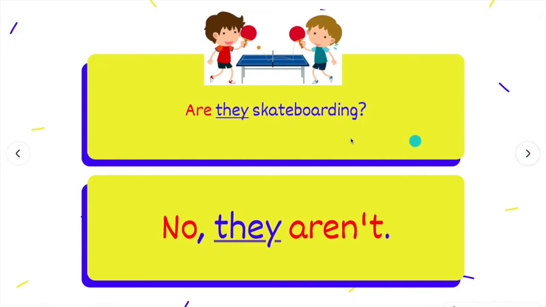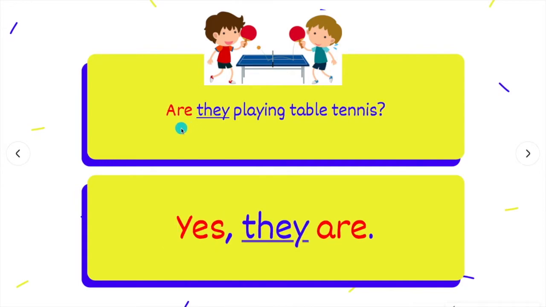Next, there are 2 people here. The question is, are they skateboarding? No, they aren't. Next, are they playing table tennis? Yes, they are. One gentle reminder, after the word no or yes, you must follow by comma. And then the answer, and please end your answer with full stop.